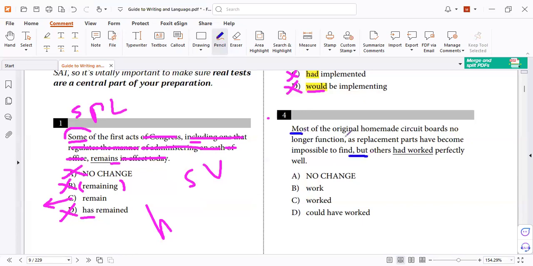Most of the original homemade circuit boards. So look, most of the boards. So "most" here, the subject is plural. "No longer function." So what is the tense? Present simple. He said here "function" as the replacement parts have become impossible to find. So "have become" is present. Now this action must be in present tense.